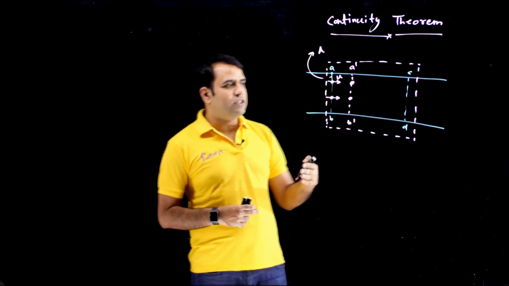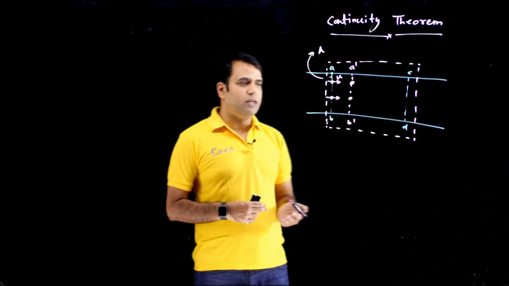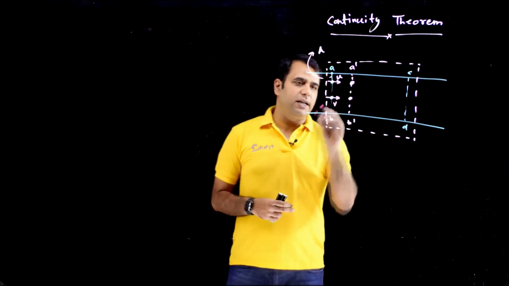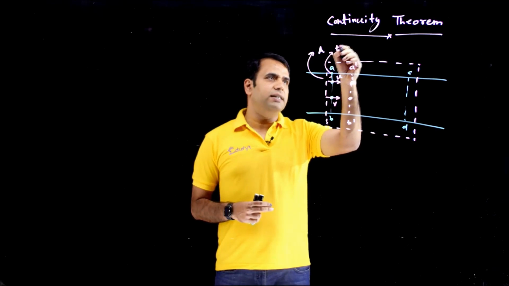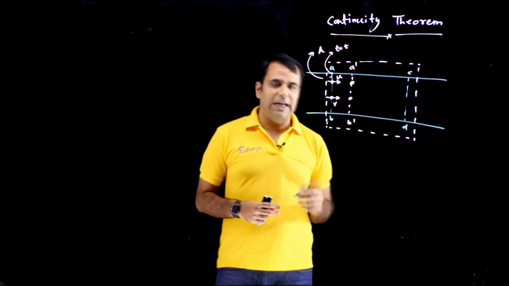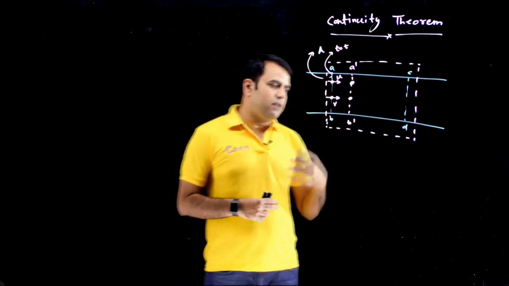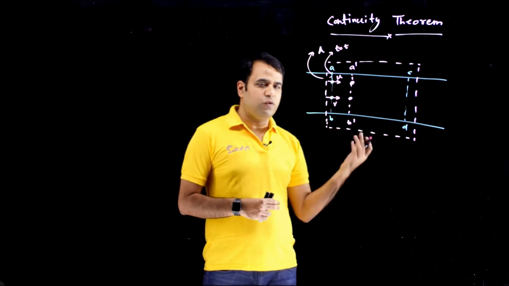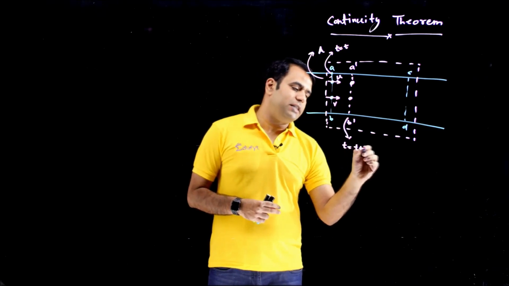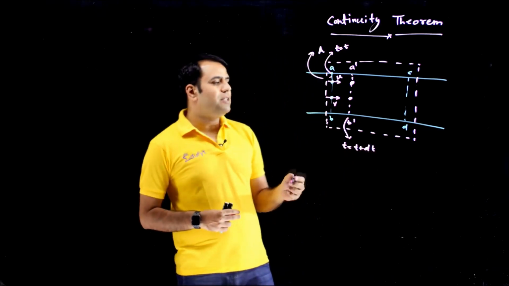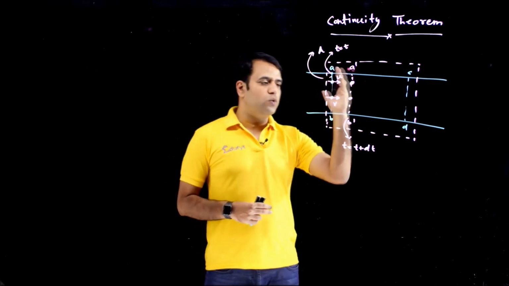So that's why we always assume that any cross-section area which is perpendicular to the vessel will have the same velocity component for each and every particle. So these particles are moving with velocity v. The location of this layer is at time t. Obviously, if we wait for some more time, these particles will move further. So after some dt time, meaning time becomes t plus dt, this layer will move to a new location. Each and every particle on this layer will move on to the next location.